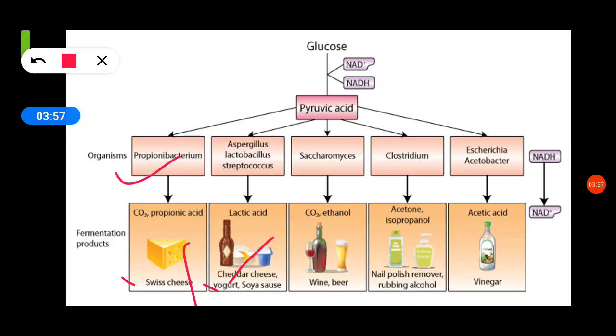Clostridium butylicum is used in the production of acetone, which is used in nail polish remover and rubbing alcohol. And finally, acetic acid, which is used as a best preservative as vinegar, and it is produced by the bacteria Escherichia coli and Acetobacter aceti.